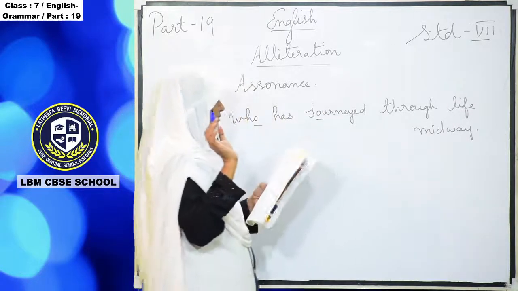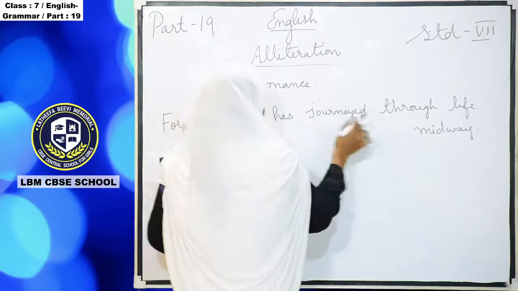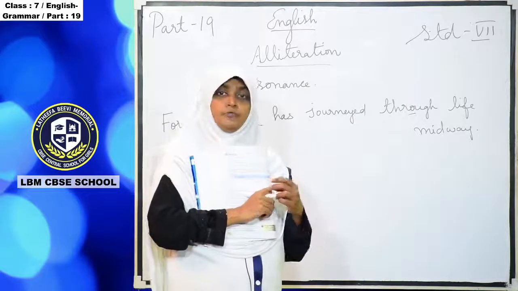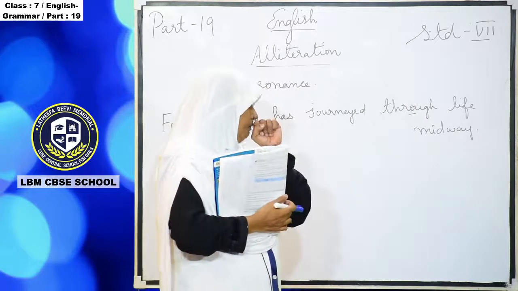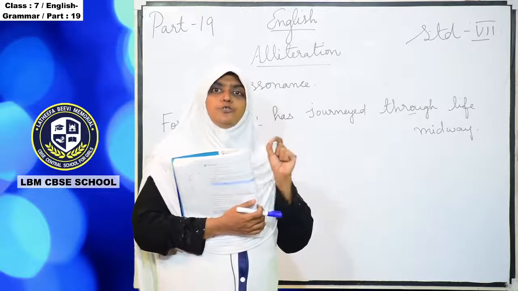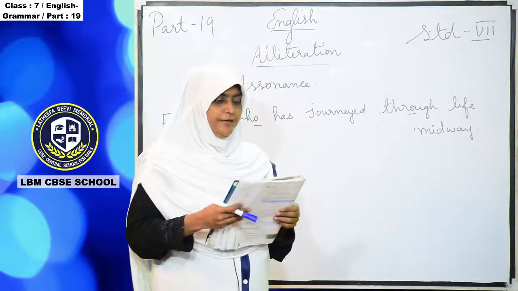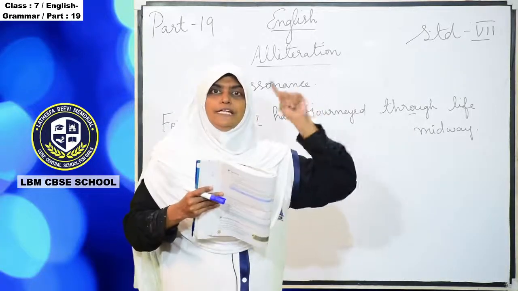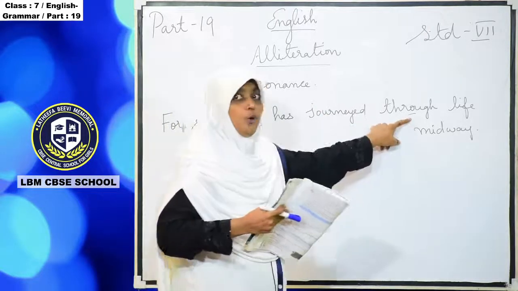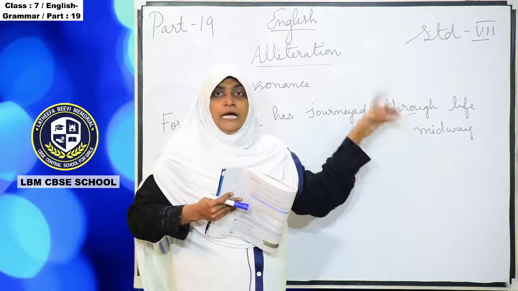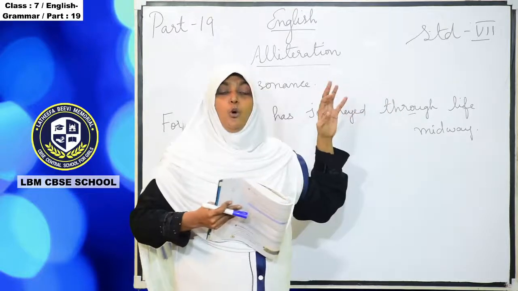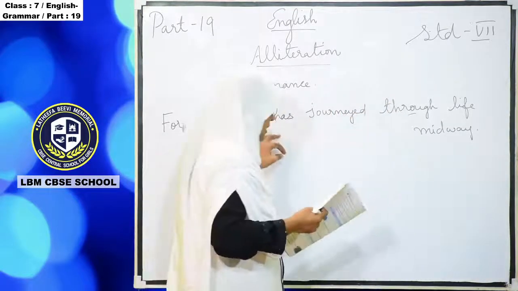Listen. Whenever you are seeing the black bold letters, you have to concentrate on why they have given them. Here also they have given black bold letters. That is O, O and O. O is which sound? Vowel sound. Alliteration we have studied about consonant sound. Now assonance means vowel sound.